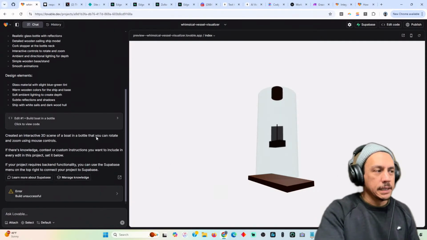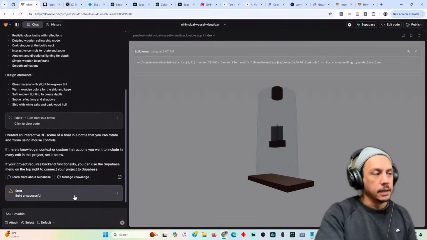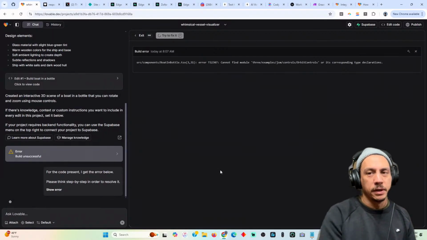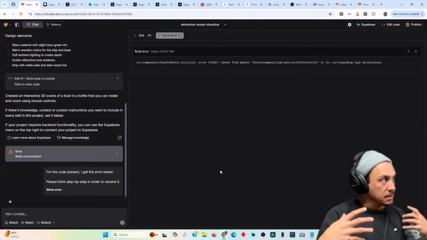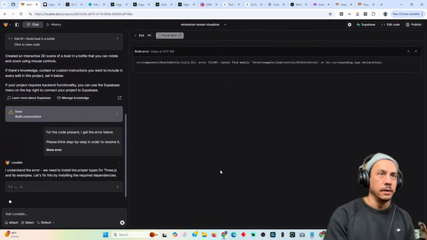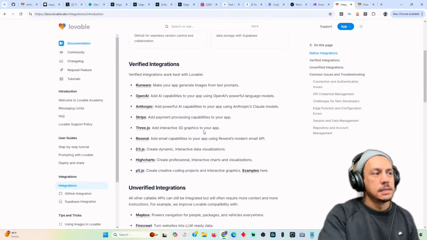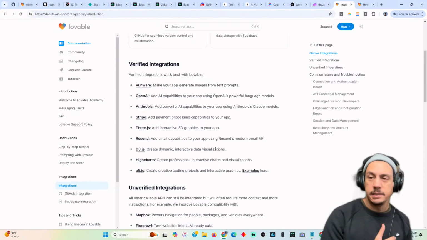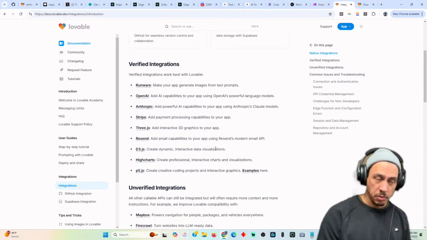It starts to break down, at least for me. And then again, this is my limited experience with 3JS, and this is just me exploring some of these other integrations that Lovable has. So if we talk about some of the other integrations, Stripe, it's pretty easy to add Stripe with Lovable now. You can kind of just prompt your way through that.